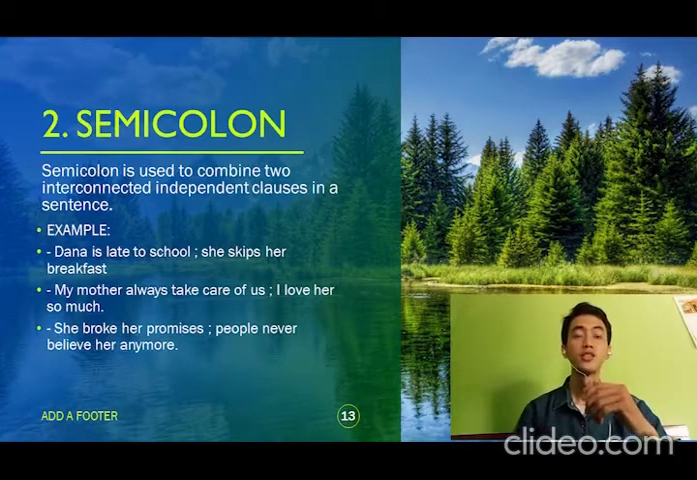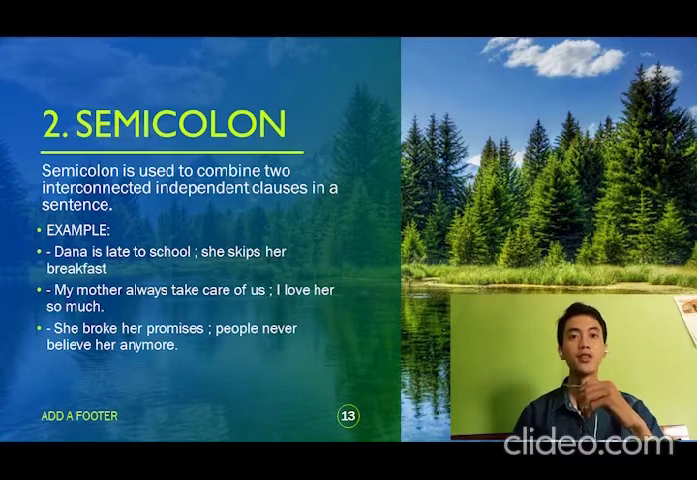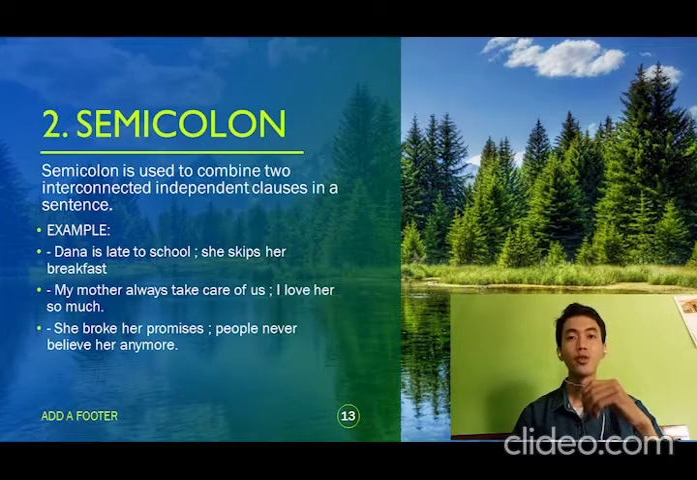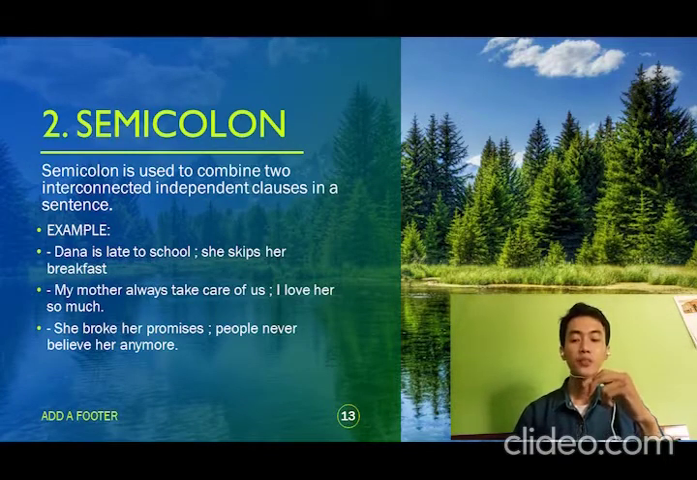Next, 2. Semicolon. A semicolon is used to combine two interconnected independent clauses in a sentence. Example: Dana is late to school; she skipped her breakfast. 2. My mother always takes care of us; I love her so much. 3. She broke her promise; people never believe her anymore. So, between the two clauses, there is a semicolon as connector.